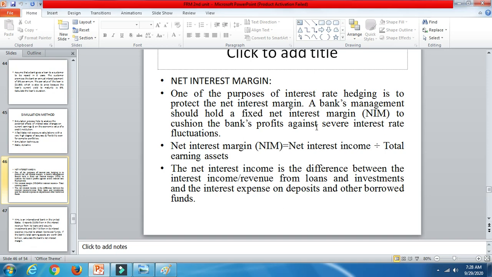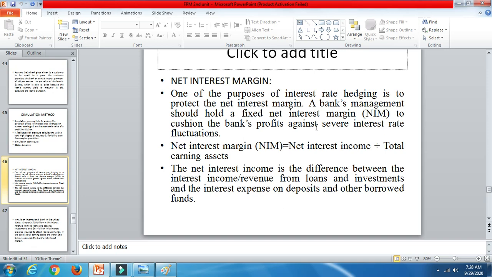Basically, net interest margin is nothing but net interest income divided by total earning assets. Net interest income is basically the difference between interest income from loans and the interest expenses on the deposits and the borrowed funds. So it is nothing but the difference between your incomes and expenses as such. I hope it is clear to all of you. Net interest margin is net interest income divided by total earning assets.